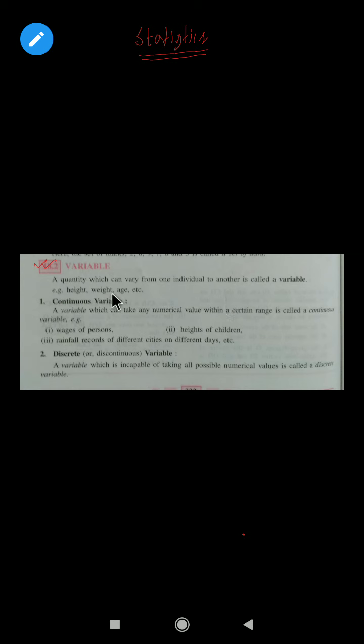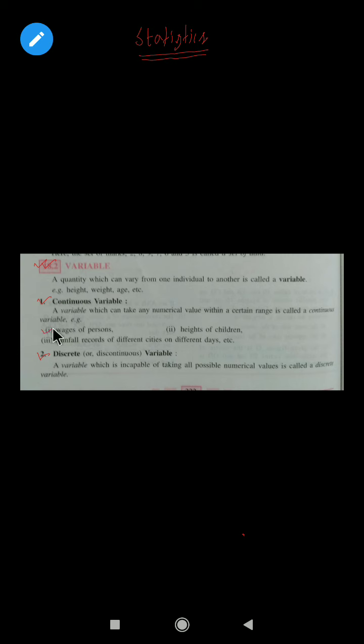Suppose height, weight, age, these vary from person to person. So there are two types of variable. One is continuous variable and another one is discrete variable. So what is a continuous variable? A variable which can take any numerical value within a certain range is called a continuous variable.